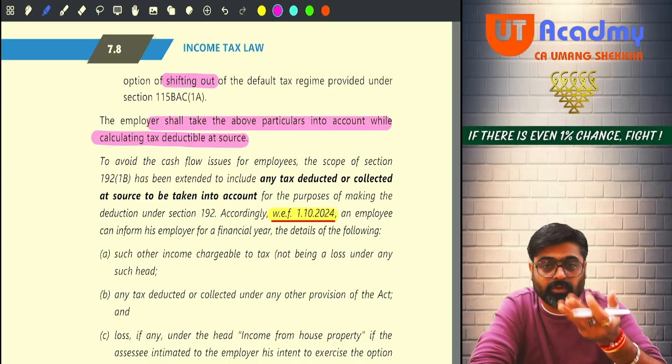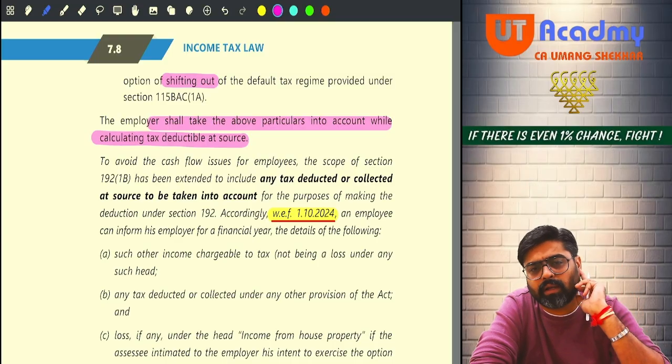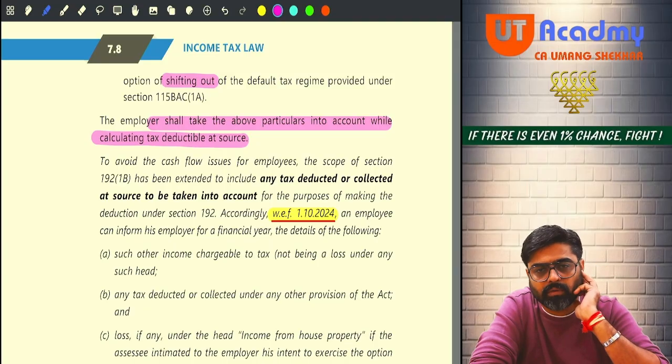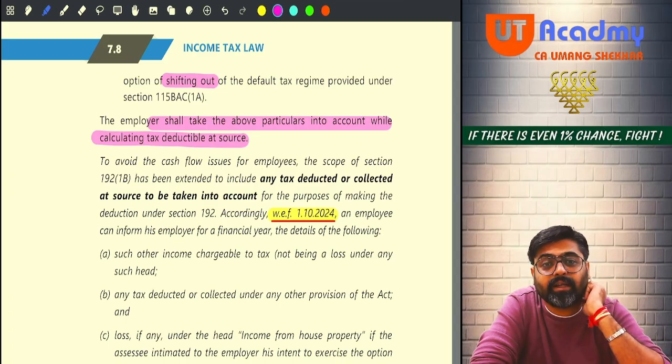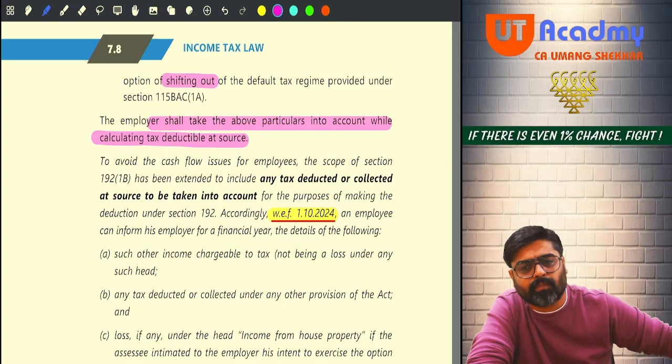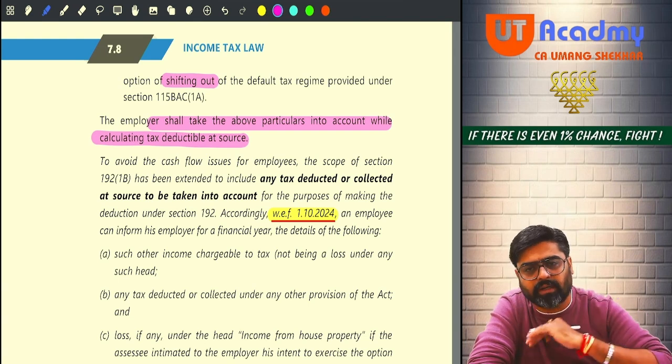But for that, you are supposed to give us the declaration. But in the declaration form, what are you going to declare? Declare your other incomes. We will consider them. Declare the deductions also. Different sections deductions you get, no? 80G, 80C, 80D. So if you have made such kind of payments, tell us the details of those things also. We will consider them also.